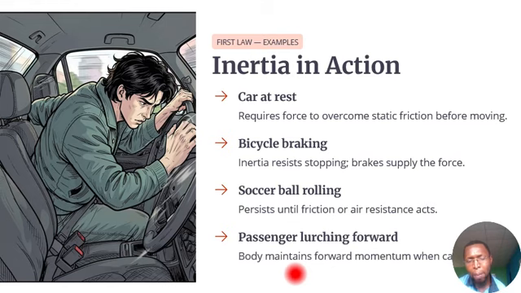When a driver slams the brake, you see that everybody jerks forward. That's because an external force has acted, and that external force is the brake. Before the brake was applied, every passenger remained in their rest position or in their constant velocity. But once the brake is applied, it changes the position of the passengers. That is another example of inertia in action.